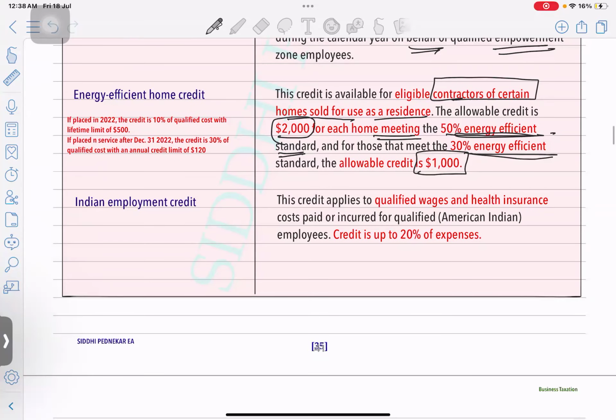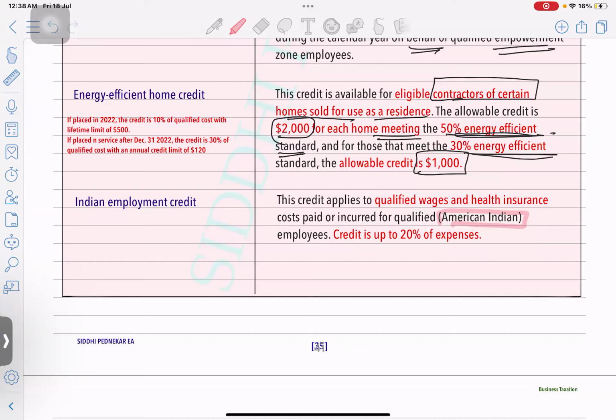Indian employment credit applies to qualified wages and health insurance cost. Whatever wages you pay or any health insurance cost which you incur for qualified employees, those will be American Indians. Okay. It will be up to 20%. That doesn't mean that everyone who is living in India will start applying for the job. They are not going to get any credit for that.